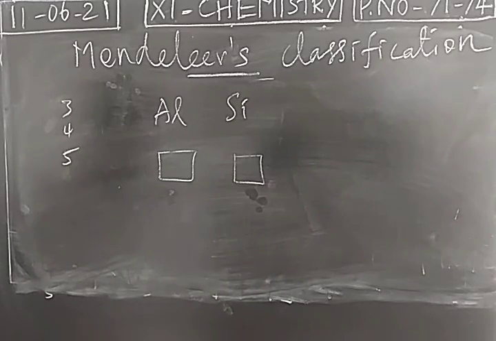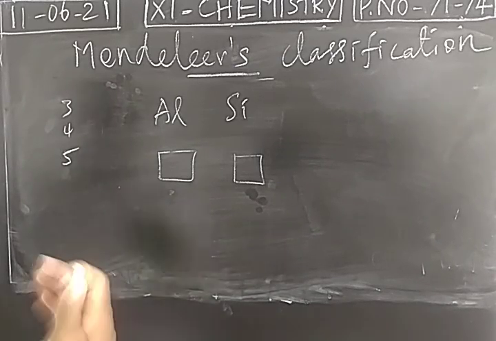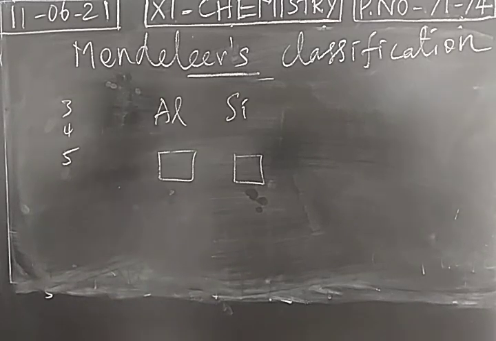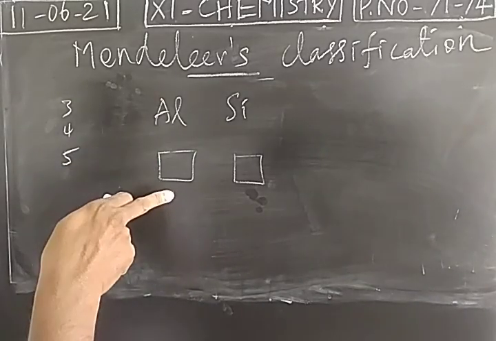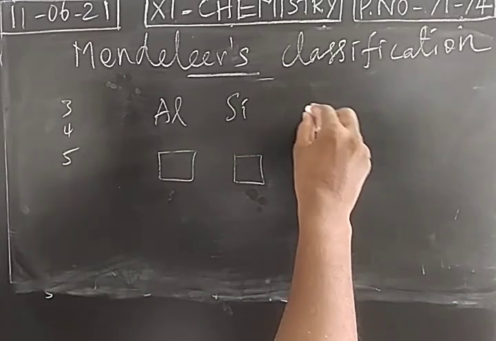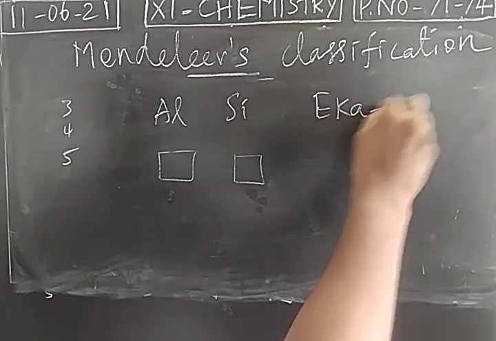What should be the property of the elements yet to be discovered? Okay, in future, if the elements are discovered, what will be its physical properties? So, like that, Mendeleev assumed the physical properties of two elements that were not discovered in his lifetime. Okay. And he gave a temporary name for the elements yet to be discovered. He gave a temporary name. So below aluminum, he left an empty space. So he called it as Eka aluminum.